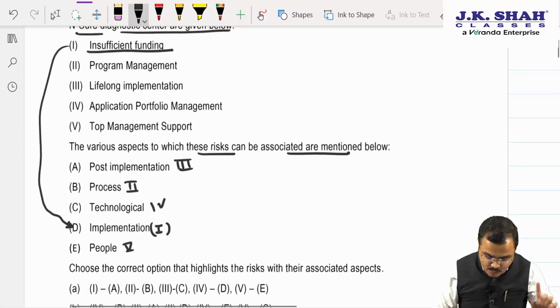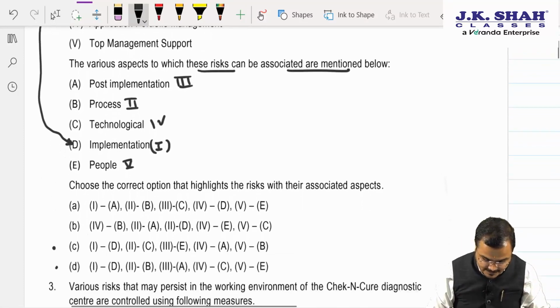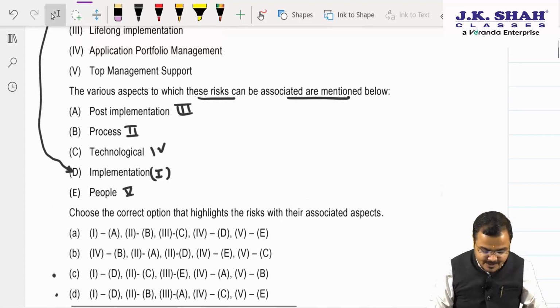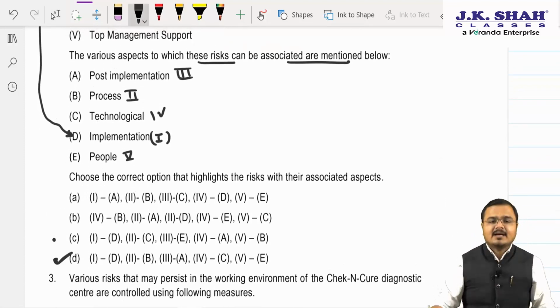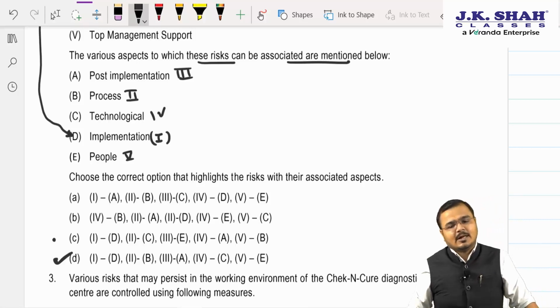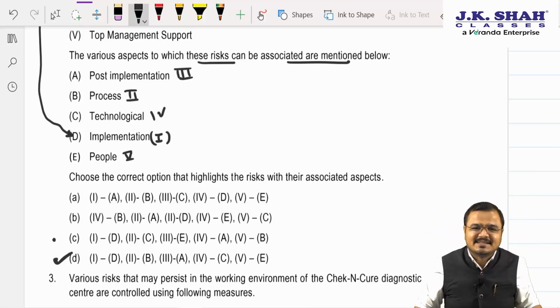Okay. Second is what? Program management. Program management is related to process. So second requires what? Sir, B. In short, people, my answer D is correct. Now the balance you can check and you will get the right answer.